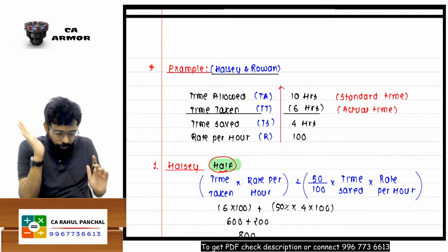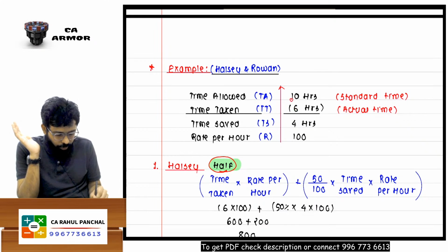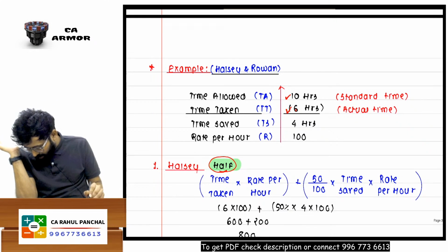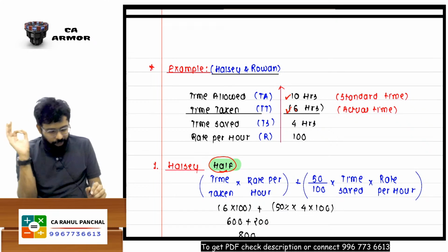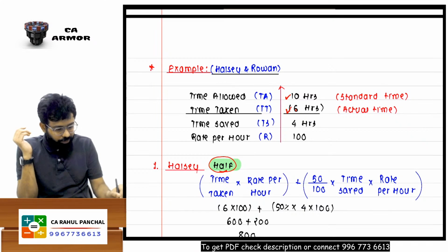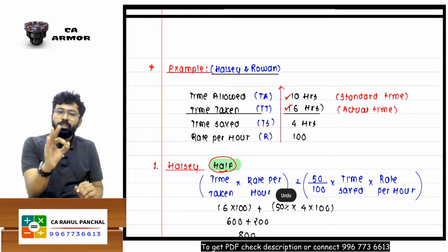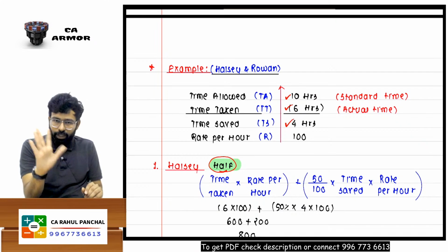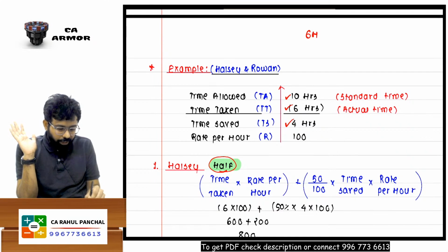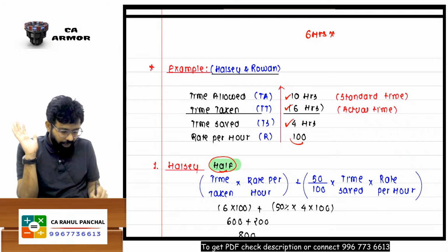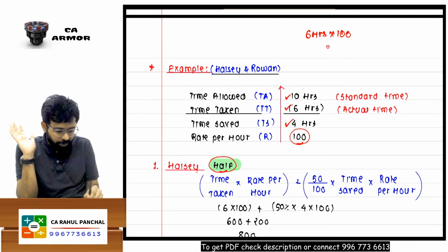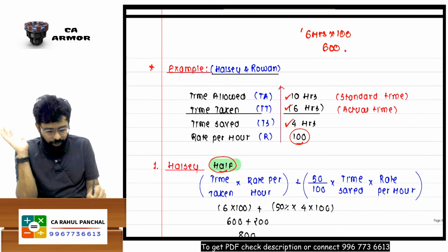What is ratio? Look, first of all, it is clear. If out of 10, the worker has done... Vinod, yeah, hello. Okay. So can I say that out of 10 hours, the worker did that job in 6 hours. So the worker has saved 4 hours. Because the worker has worked for 6 hours, sir, how many rupees will he get? At 100 per hour, 600. Done, sir. So this he will get.